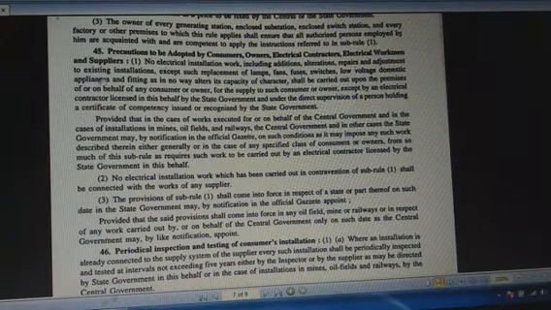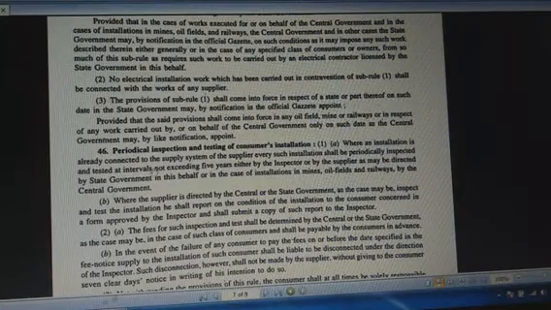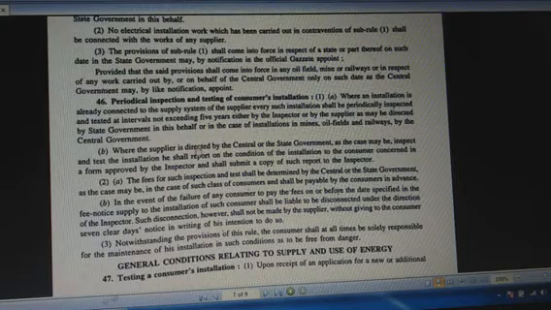Rule number 45 is related with electrical contractors, electrical workmen and suppliers. Rule number 46 is related with the periodic inspection and testing of consumer installation. This is also a vital rule, because this rule is directly related with maintenance. We know there are two types of maintenance. One is called breakdown maintenance and another is called periodic maintenance.